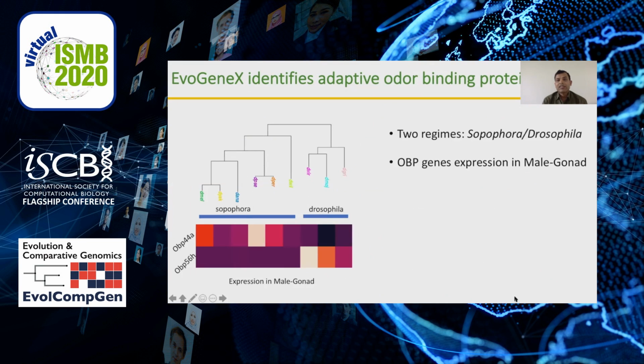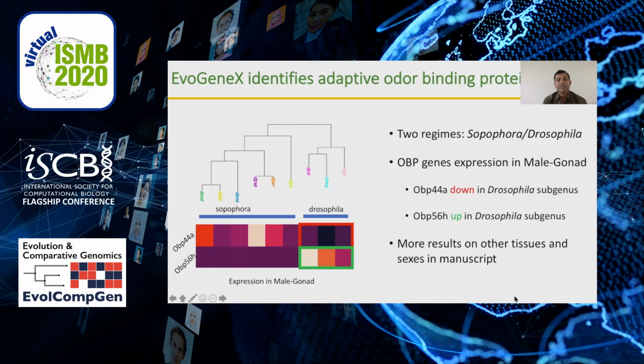We applied the tool to expression values in male gonad odorant binding proteins, and our tool found out that OBP44A is significantly lowly expressed in Drosophila subgenus and OBP56H significantly highly expressed in Drosophila subgenus compared to Sophophora. More results on the other tissues and sexes in the manuscript.